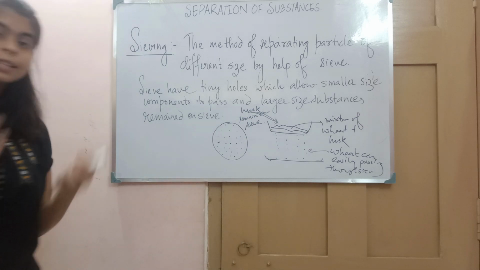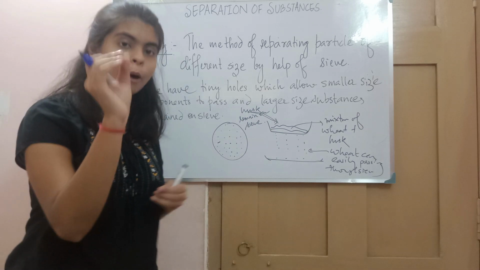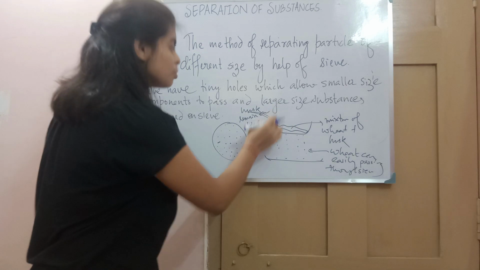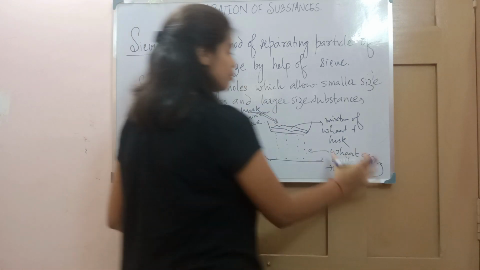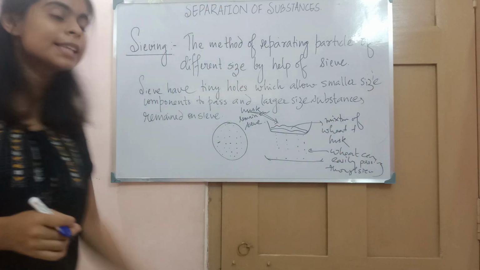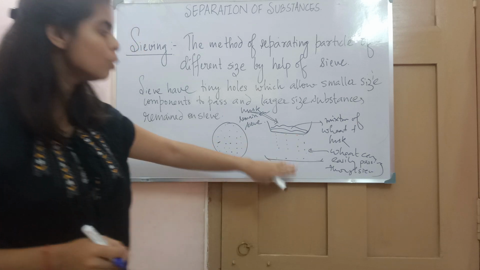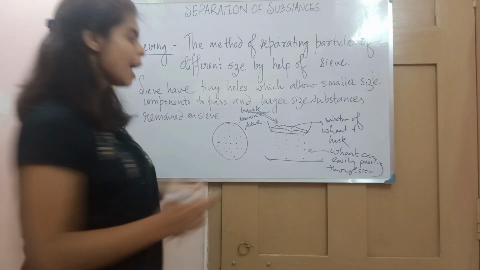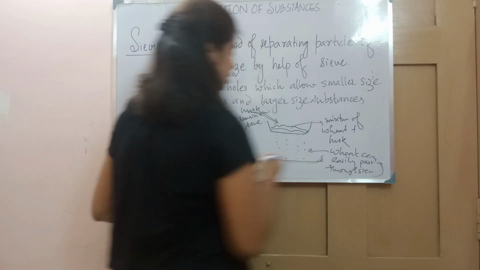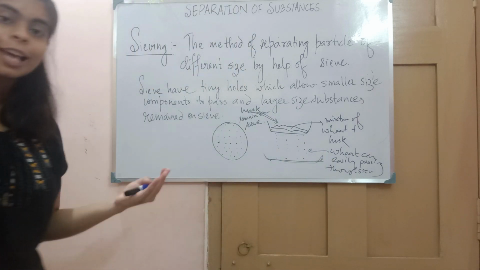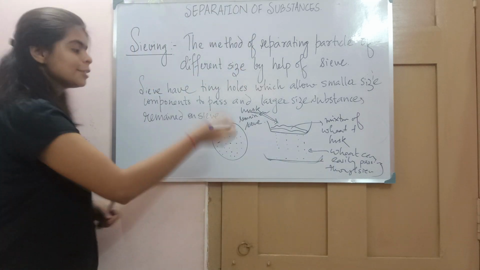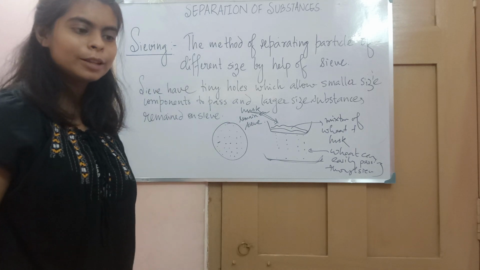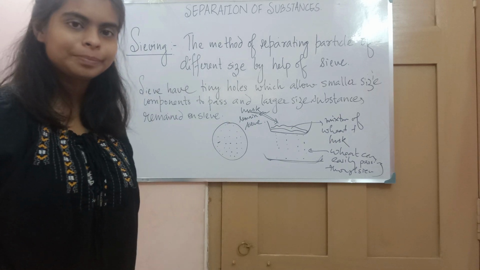What happens? Husk components are bigger in size, so they remain on the sieve, and the wheat, being smaller in size, can easily pass through the holes and through the sieve, and you will collect it in another container. See, the impurities are separated, the mixture has been separated.